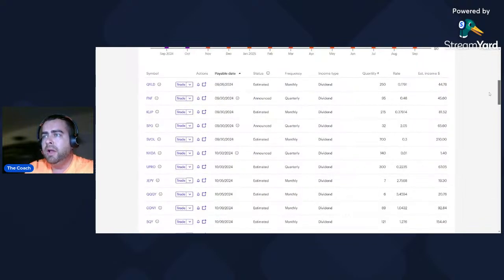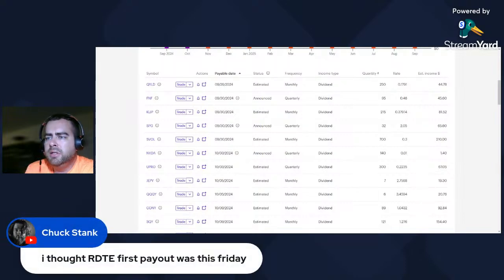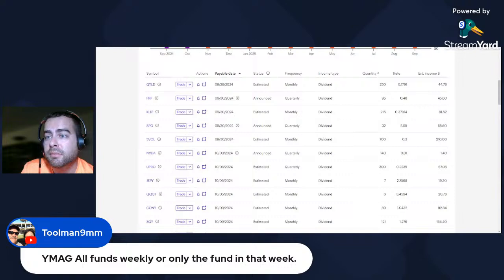Now, one thing I like about E-Trade is that they say for status whether it's estimated or announced. So I like that feature. But anyway, hopefully that answers your question there. Let's see, I bought RDTE, first payout was this Friday. Oh shoot. Did we already get the payout? And I'm not even paying attention. Well, I did have a fun weekend.